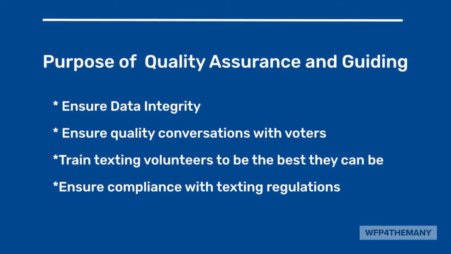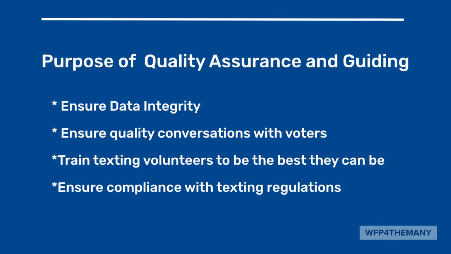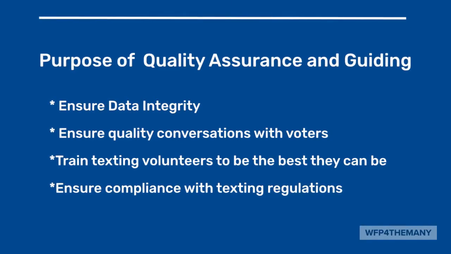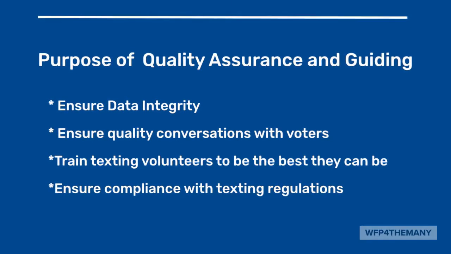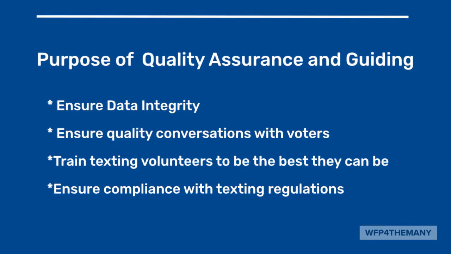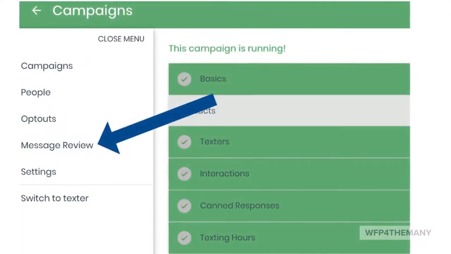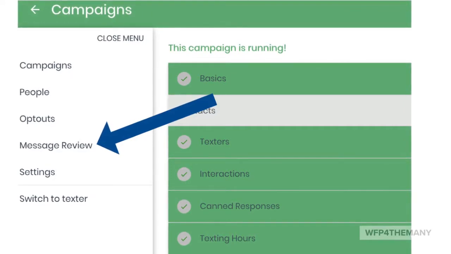What's the purpose of quality assurance and guiding? To ensure data integrity, ensure quality conversations with voters, train texting volunteers to be the best they can be, and ensure compliance with texting regulations.